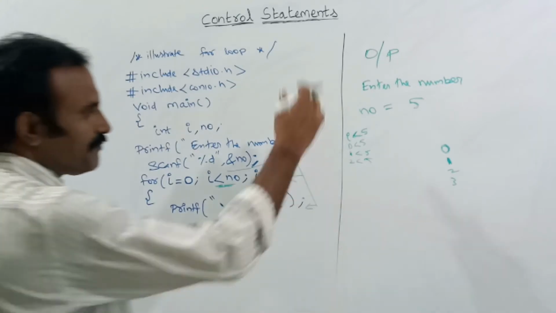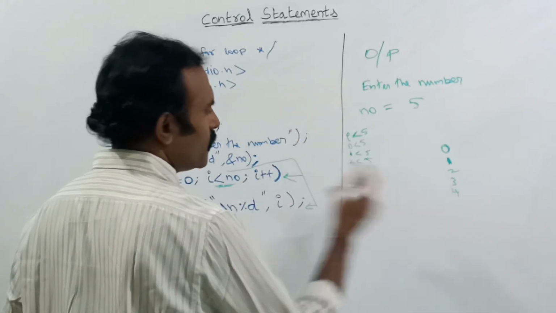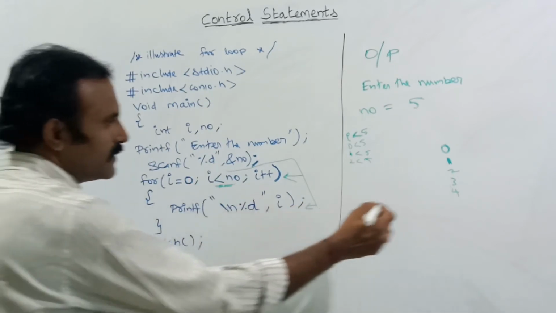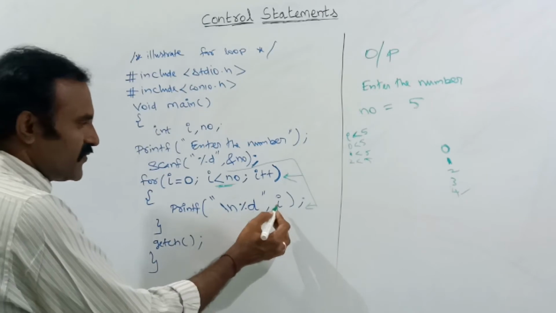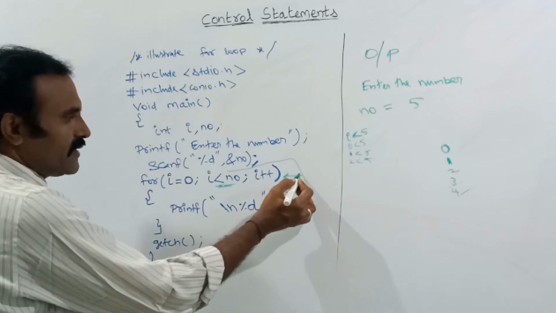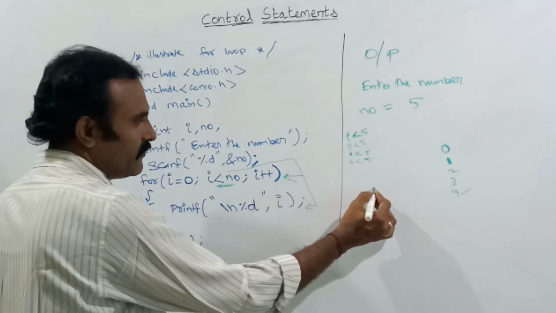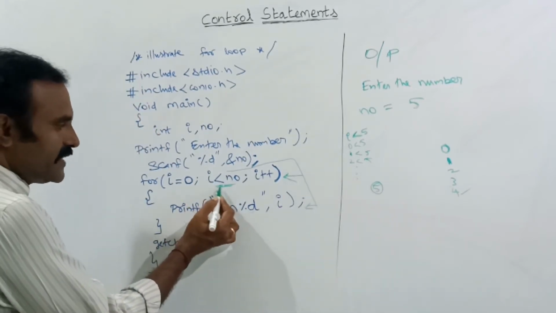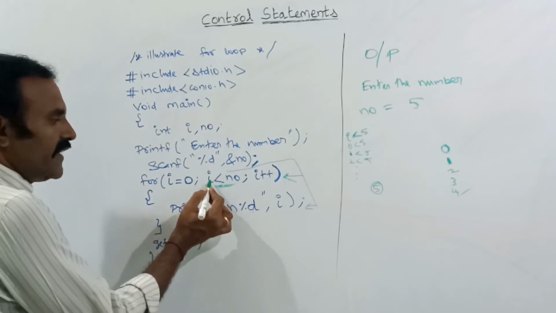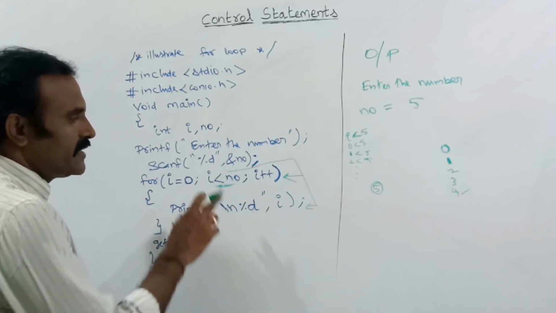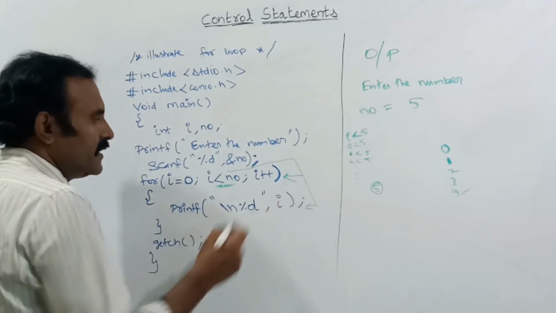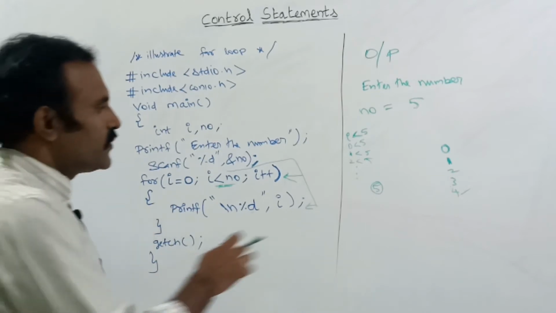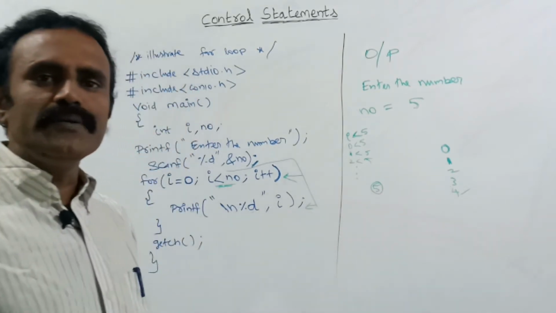In a similar way, everything up to 4 it will print. Next, in this iteration, the I value is 4, I will be printed. After that I will be incremented to 5. Now the current value of I is 5. Here in the condition it will check: 5 is lesser than 5? No, the condition is false. So it jumps outside the loop. Here it will come outside of the loop. So from 0 to 4 the values will be printed.